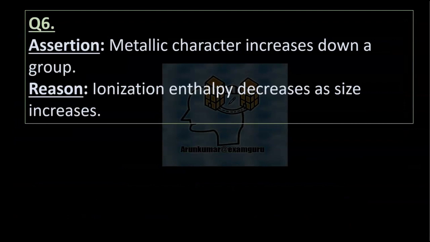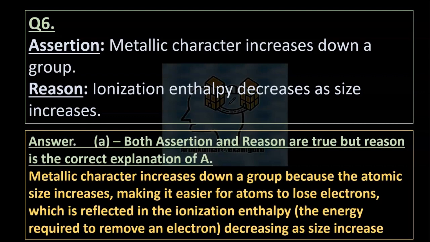Question 6. Assertion: Metallic character increases down a group. Reason: Ionization enthalpy decreases as size increases. Answer is option A. Both assertion and reason are true, and reason is the correct explanation of A. Metallic character increases down a group because the atomic size increases, making it easier for atoms to lose electrons, which is reflected in the ionization enthalpy. The energy required to remove an electron decreases as the size increases.